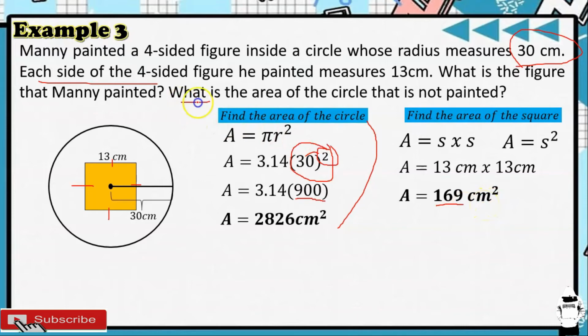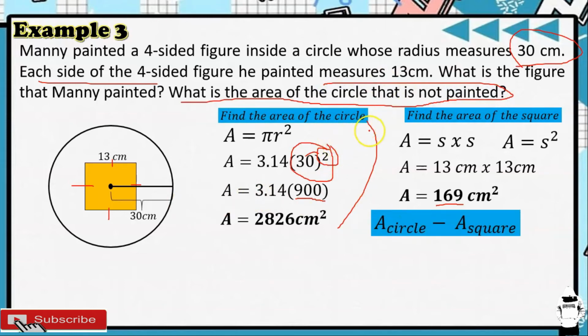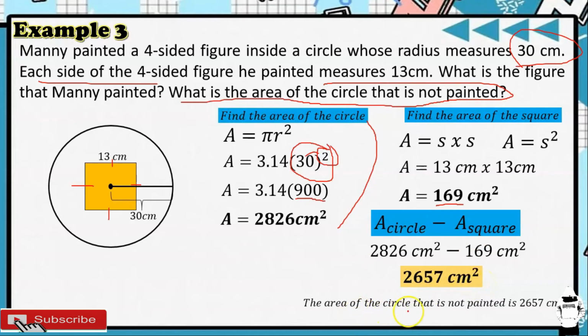Pero ang tinatanong dito, yung area ng circle that is not painted. So, ang gagawin natin, subtract natin yung area ng square sa area ng circle. So, the area of a circle minus area of the square. So, 2,826 minus 169. So, ang sagot dyan is 2,657 square centimeters. So, the area of the circle that is not painted is 2,657 square centimeters.